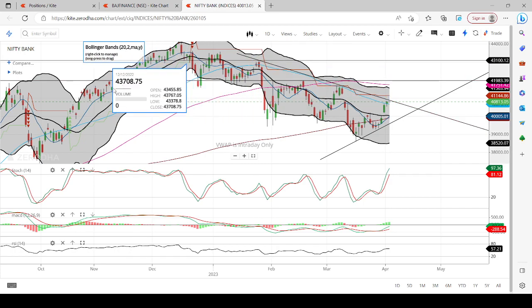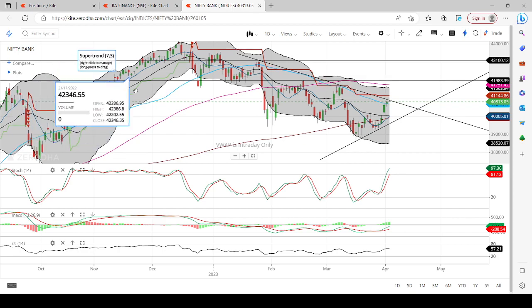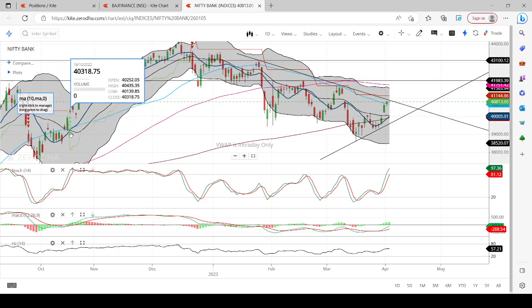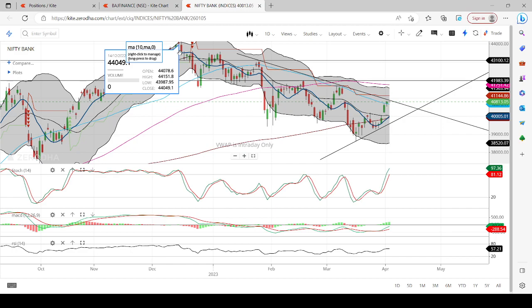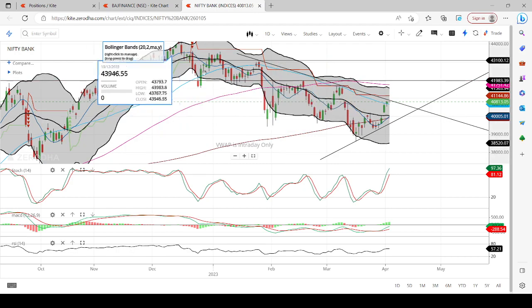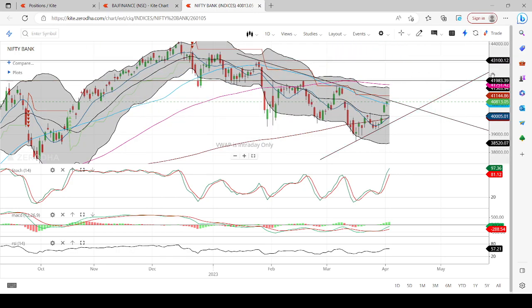So last time when it gave a buy signal, the rally continued from like 40,400, 40,200 levels to 44,000 odd levels. We are not sure whether that rally can be replicated again, but still I would say it can test the level of 41,983 and then it can march towards 43,100.